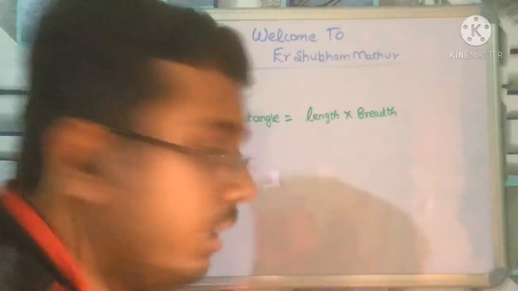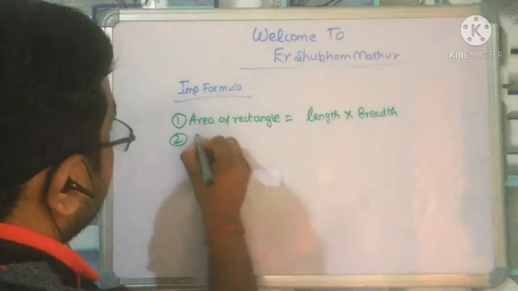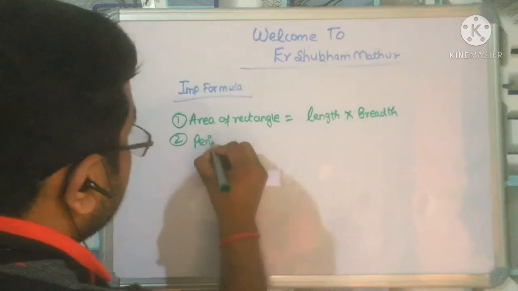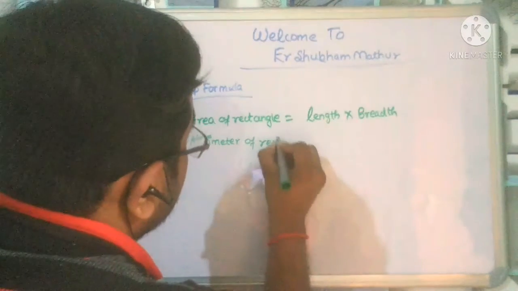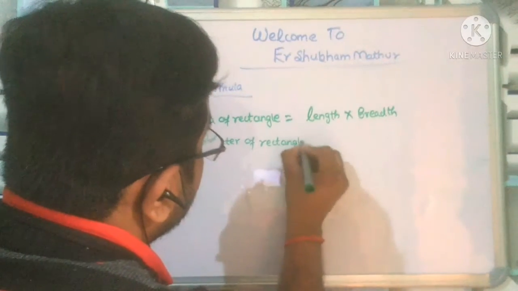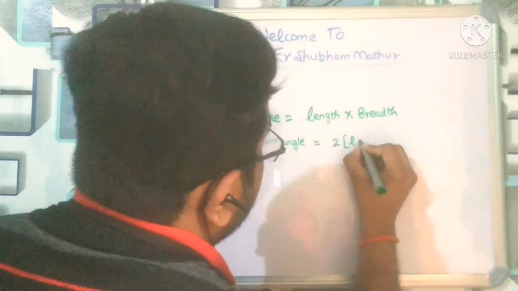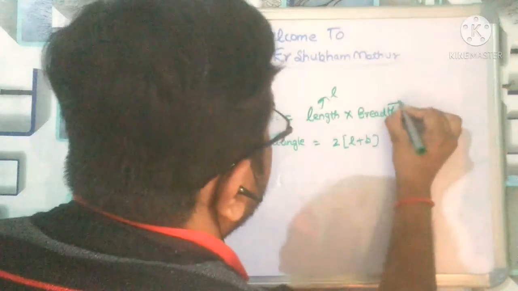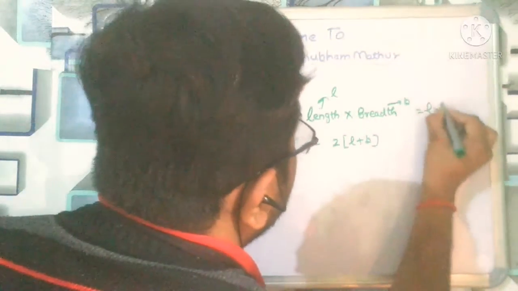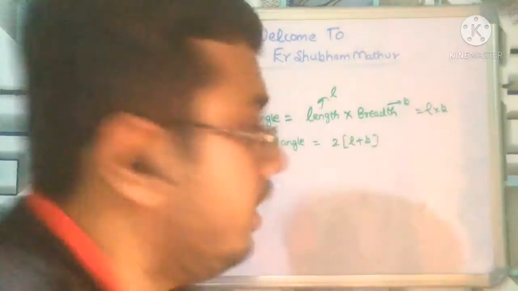Okay, now the other formula, that is the perimeter of the rectangle. Just remember this formula. It is 2 into (L plus B). I am going to specify length as L and breadth as B. So here we have L into B, here 2 into (L plus B), right? Now move to the other formula.